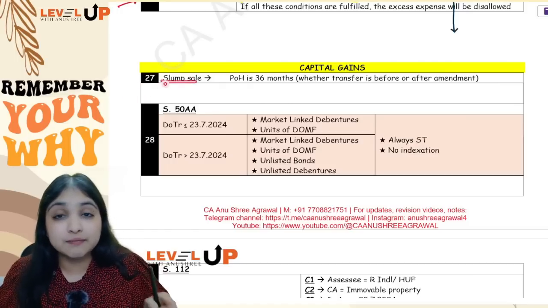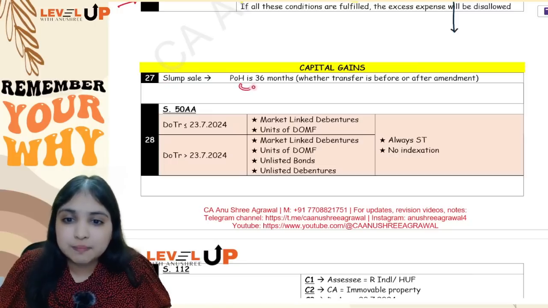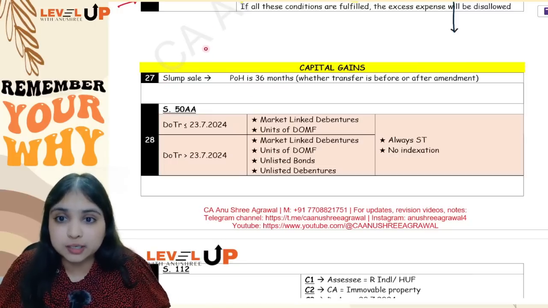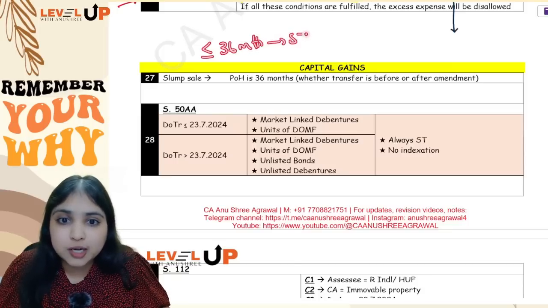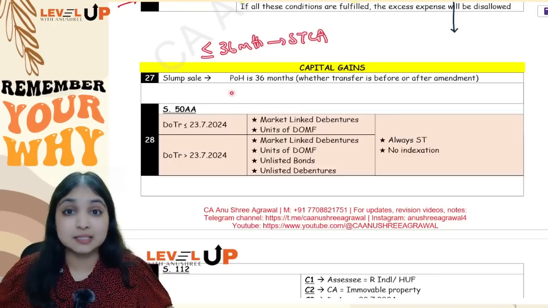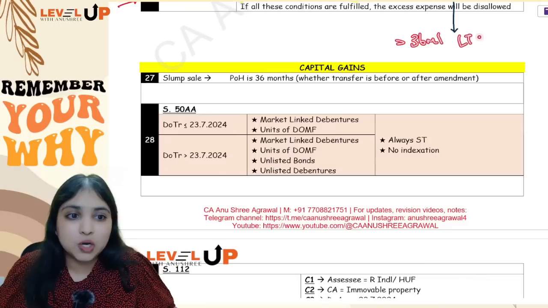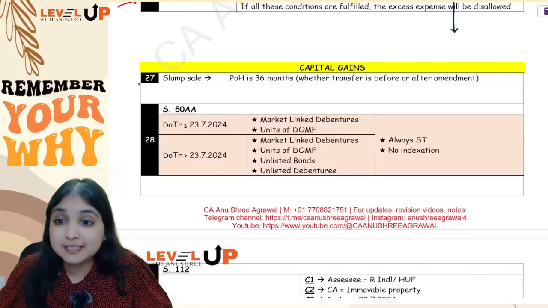For slump sale, whether the transfer happened before amendment or after amendment doesn't matter. The relevant period of holding is 36 months, which means if the assessee owned the unit for less than or equal to 36 months, then it's going to be a short-term capital asset, short-term capital gains. But if the assessee held the unit for more than 36 months, then it will be long-term capital asset, long-term capital gains. Okay. This was your 27th adjustment.